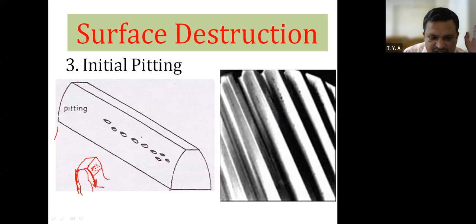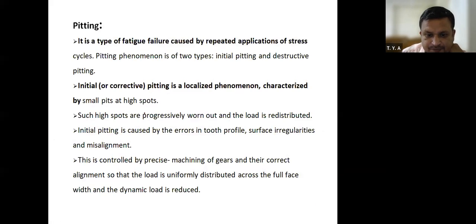This whole distance is known as the face width of the gear tooth. Therefore, load will be uniformly distributed over the face width and dynamic load is reduced. Therefore, these are the corrective actions for initial pitting.